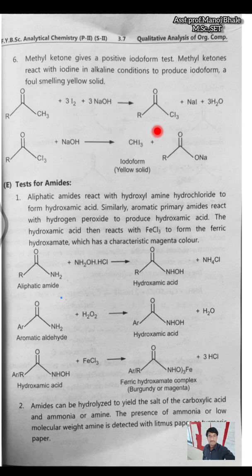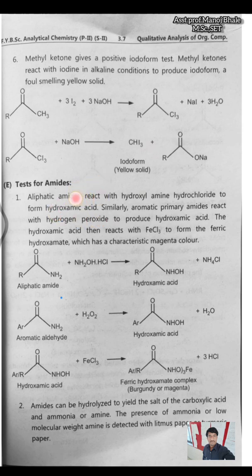Generally, the iodoform test is present in ketone and absent in aldehyde. The iodoform test is observed only in ketone. The presence of iodoform means yellow precipitate or yellow solid formation in the test tube. Yellow solid formation in the test tube indicates presence of the ketone.